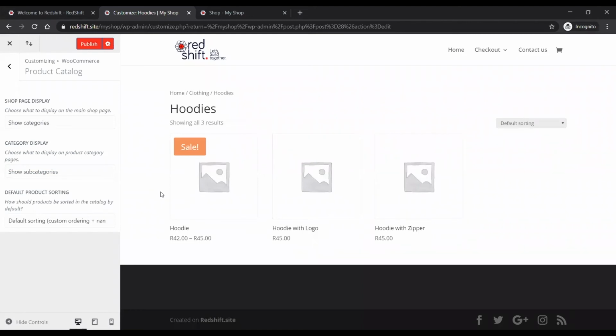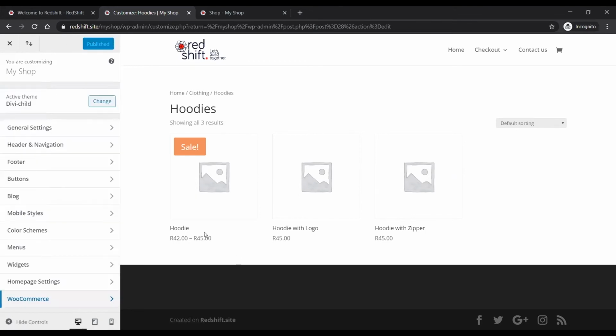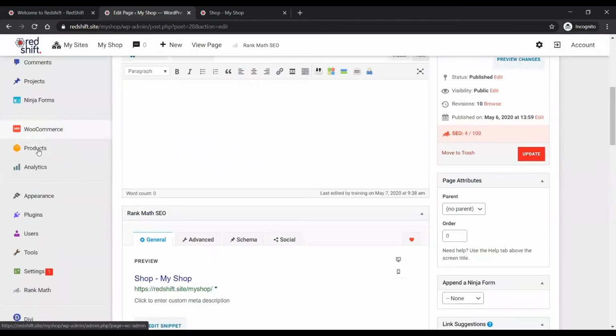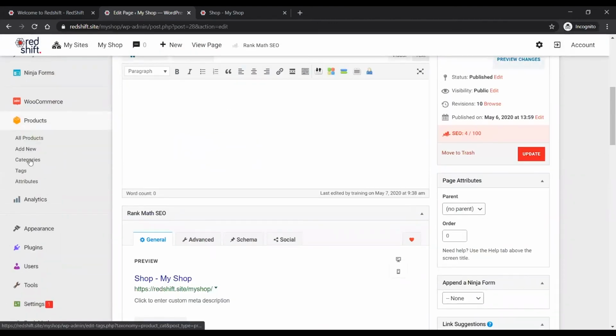That's very good. And these subcategories and categories are managed in your product menu in the dashboard. Right, so let me just show you where all of those go. I am going to publish this so that it works like that on the front end, and you can all see it. These categories are managed in products. So under WooCommerce, you'll see the products post type over here.